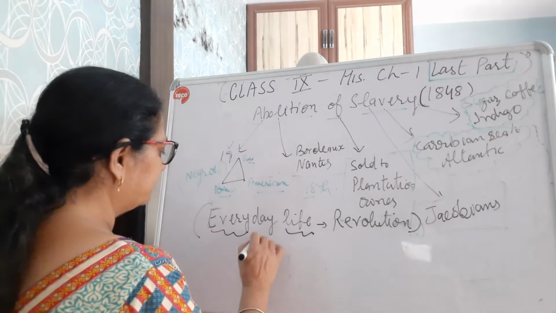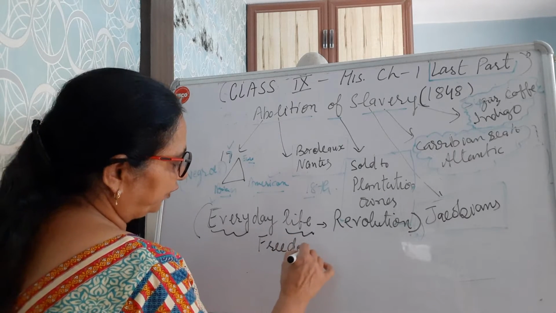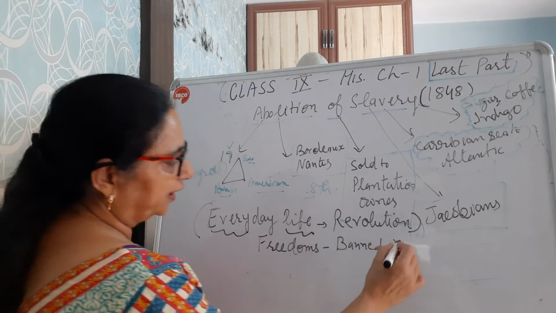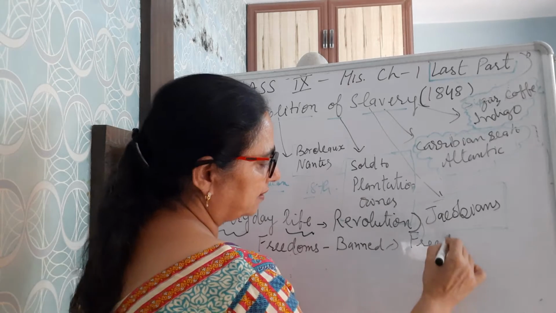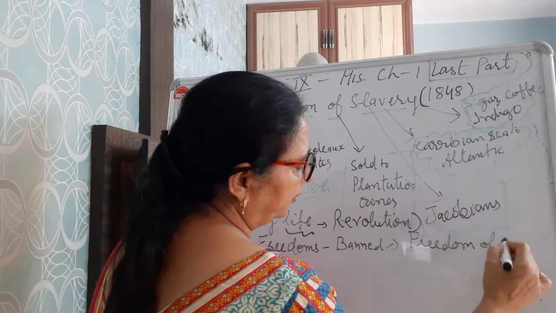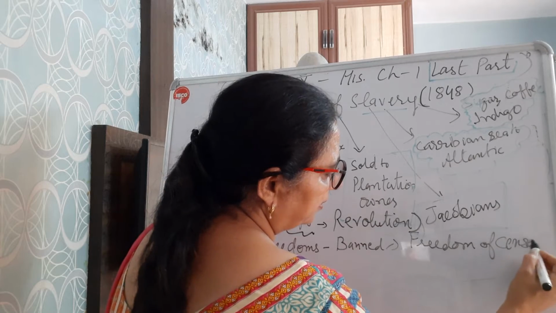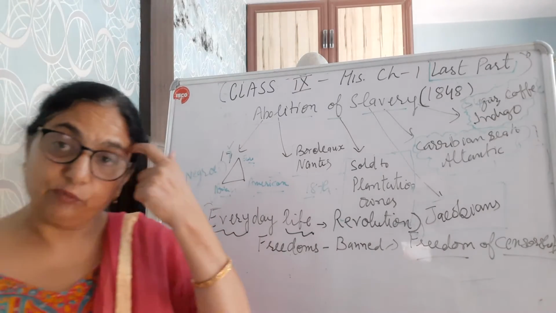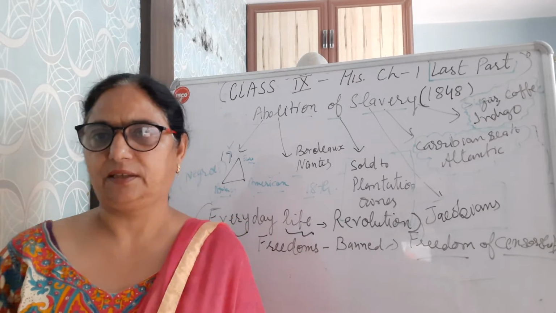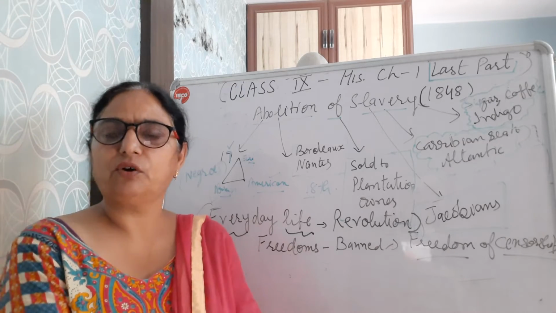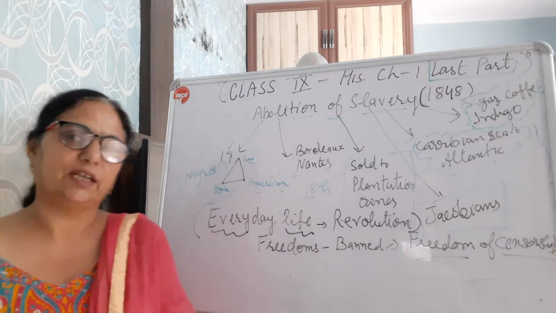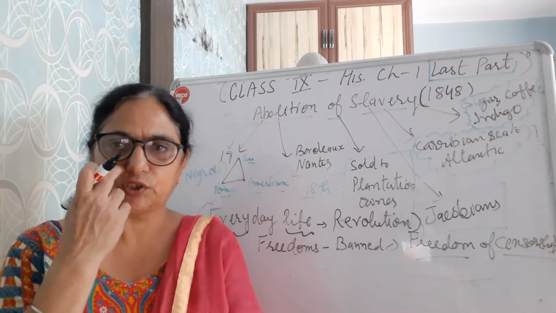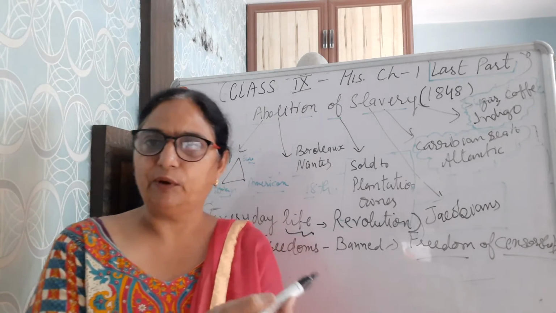Like whatsoever freedoms generally taken or banned, that is freedom of press, very very important, freedom of press, or we can say censorship. You may have seen when you start watching any movie, there is a censor board certification, right? Meaning it has crossed all the stages, it can be publicly shown to each and everyone. Earlier there was a ban on it before this revolution ended. So now they have got this freedom of censorship.